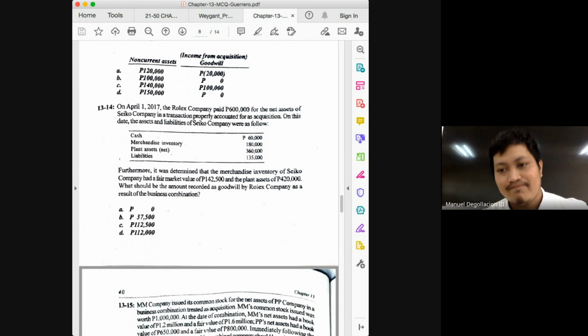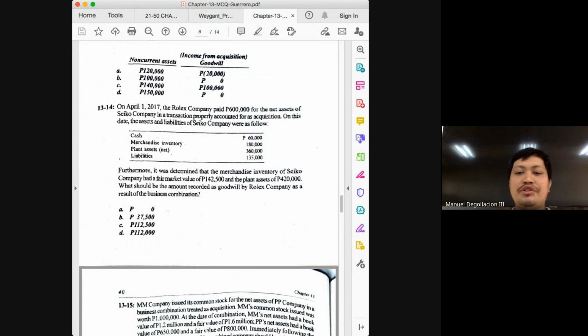487,500. Okay, so do we have the two things we need to solve for goodwill, class? Yeah, so consideration of 600 minus fair value of net assets in the amount of 487,500, you would get 112,500.